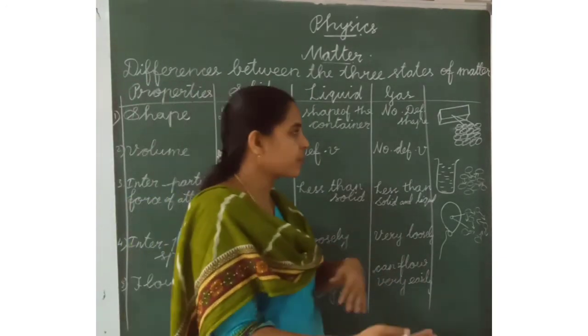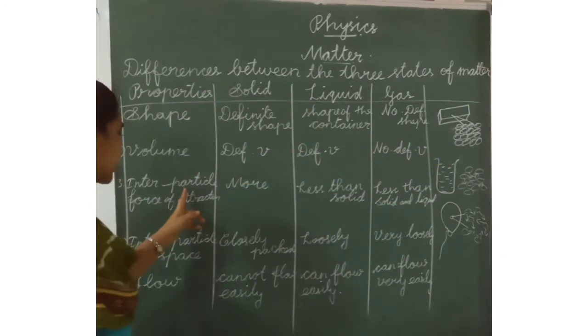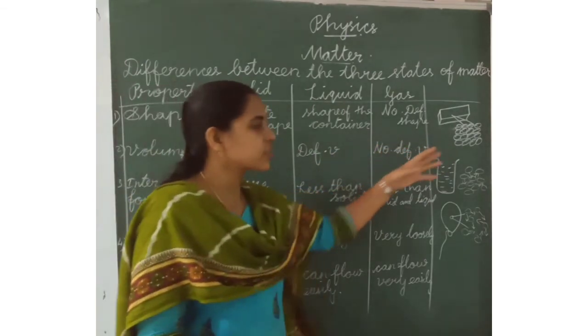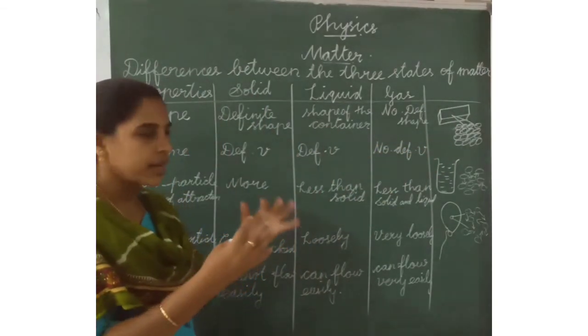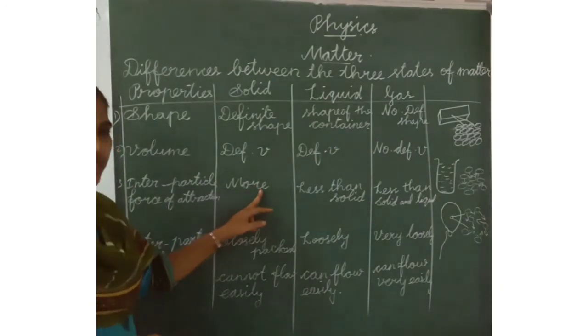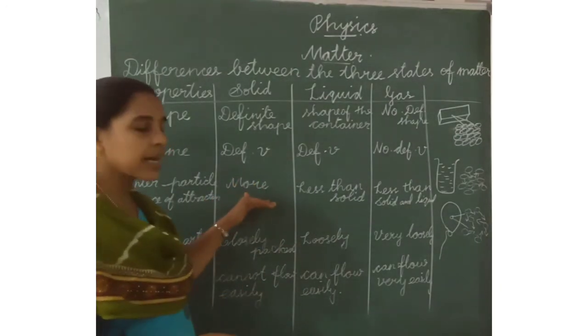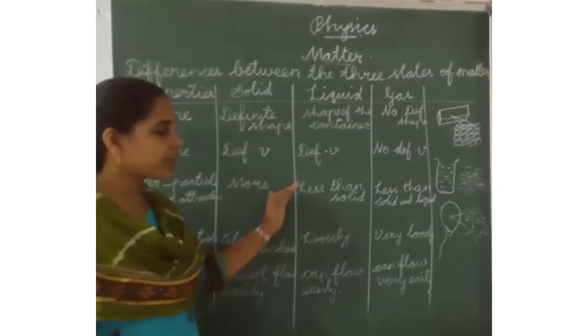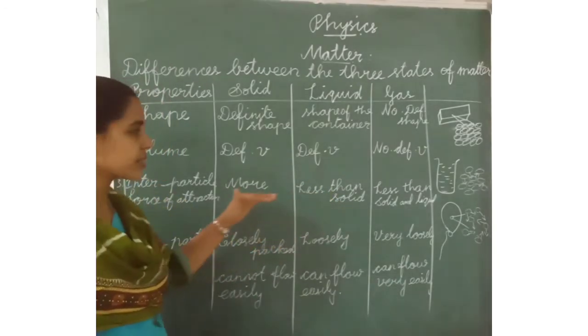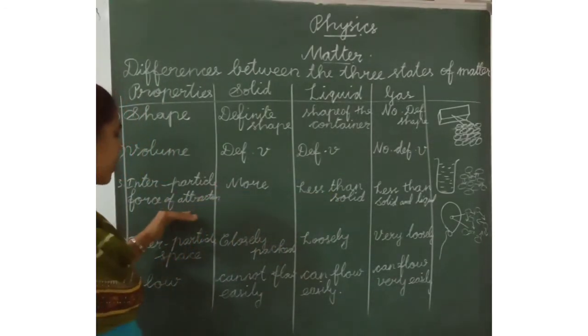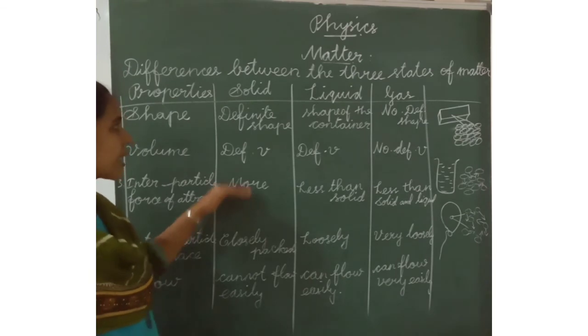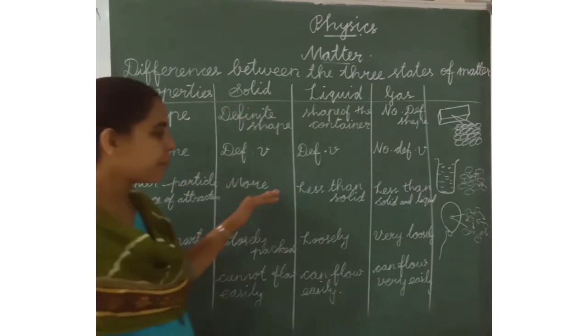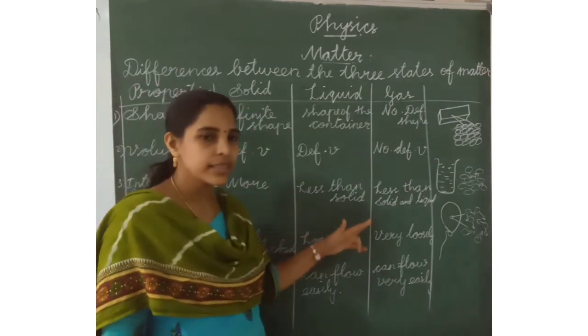So the interparticle force of attraction is more in solids when we compare with liquids and gases.